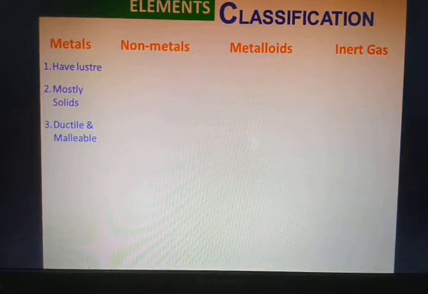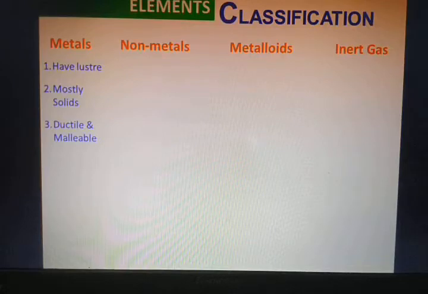So ductile and malleable. That's their property: when metals are converted into wires or malleable sheets, they do not break into small pieces.